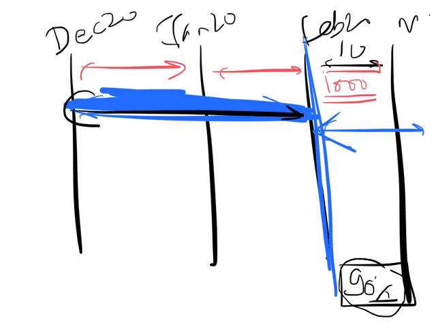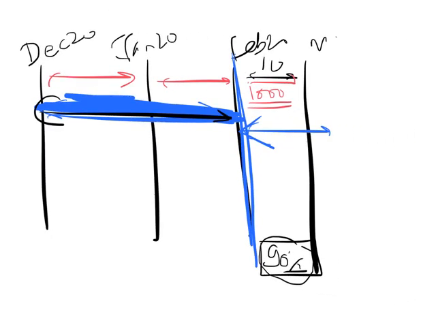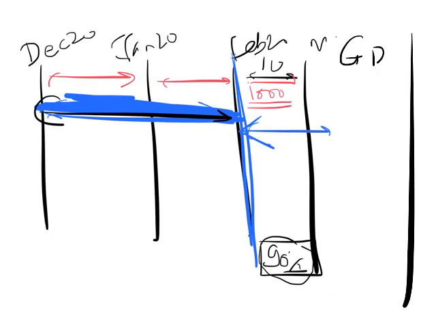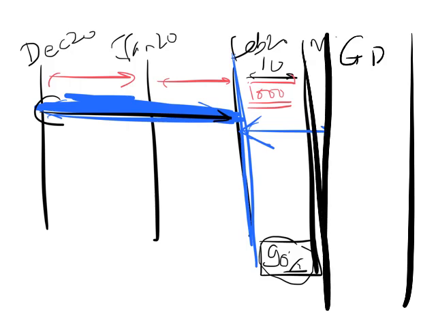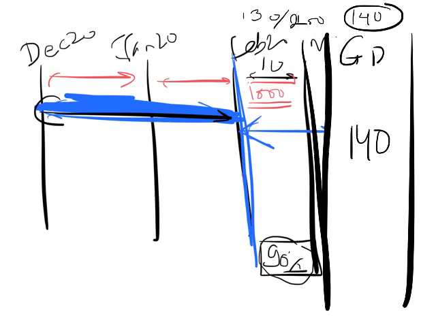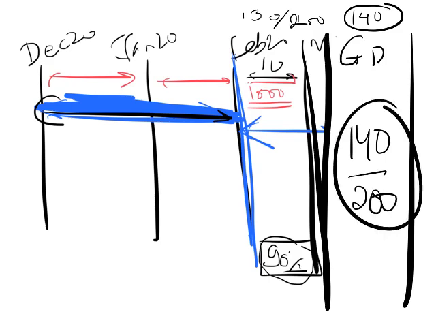So phase 1, phase 2. Phase 3 will come after this when we go to the GD. That is a far off matter, leave it for now. The first target is to get a score so that we can cross the JB cutoff. This is going to be almost 130 out of 200. But your target should be 140. So the target score is 140 out of 200, which is 99.5 percentile. In terms of percentage, this is 70%.